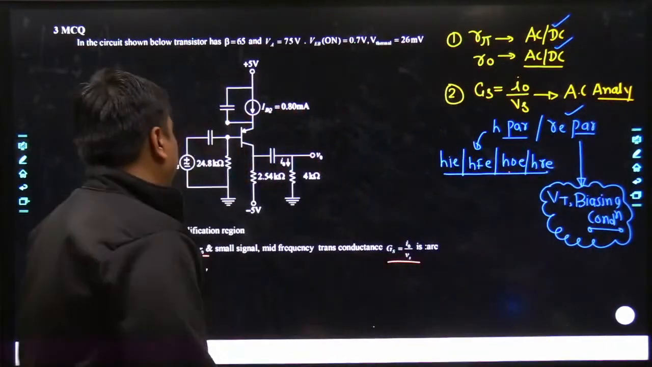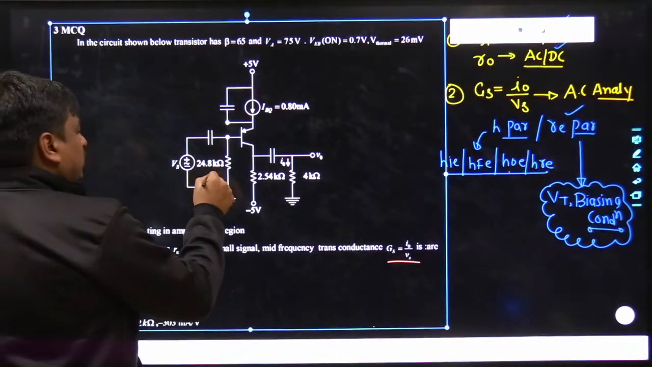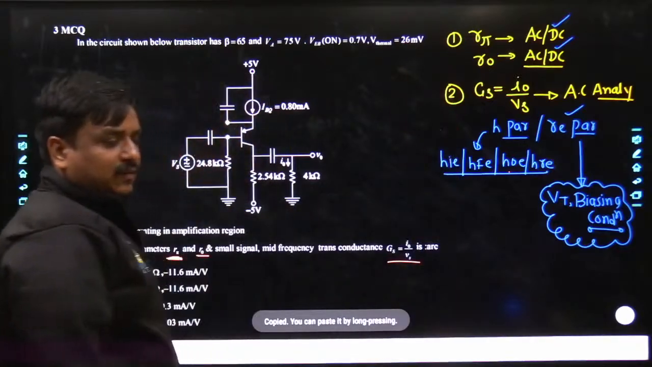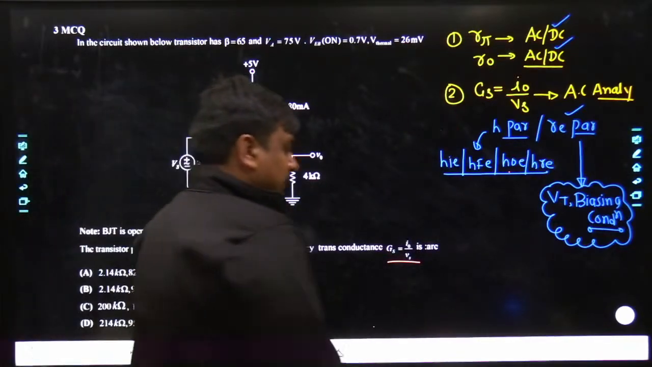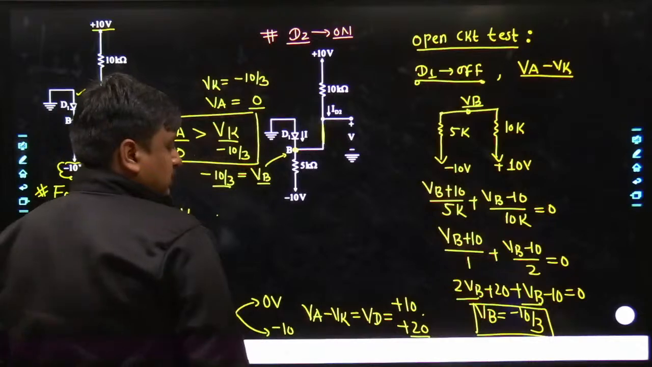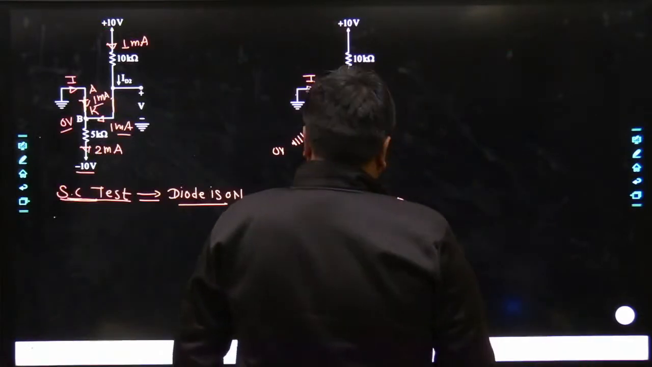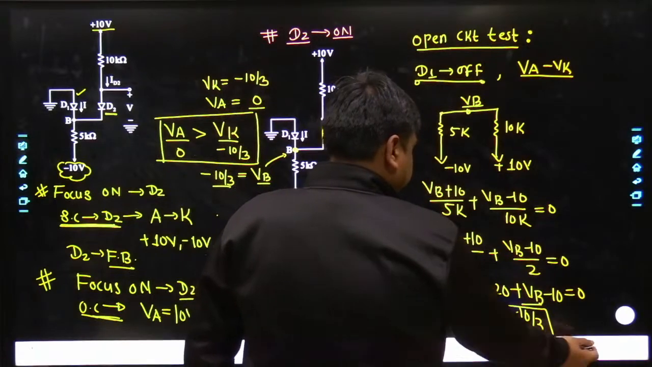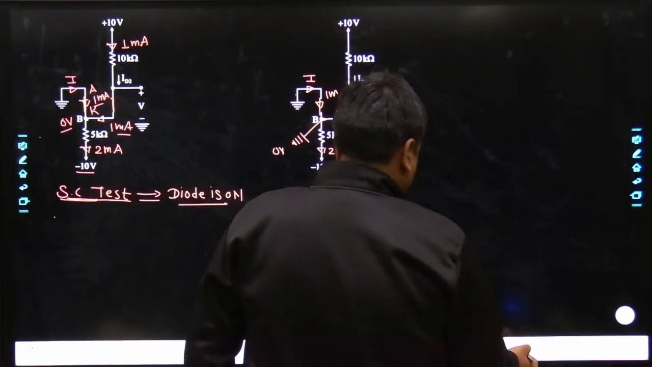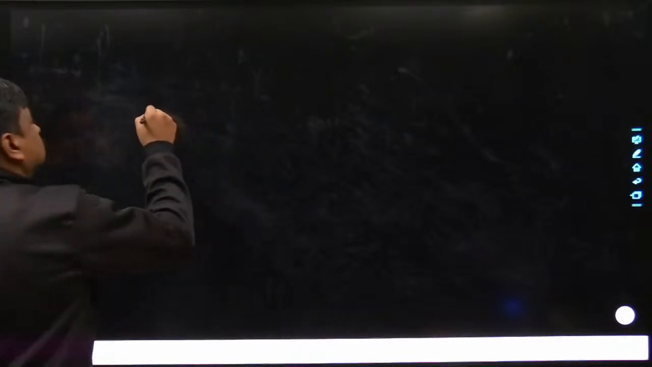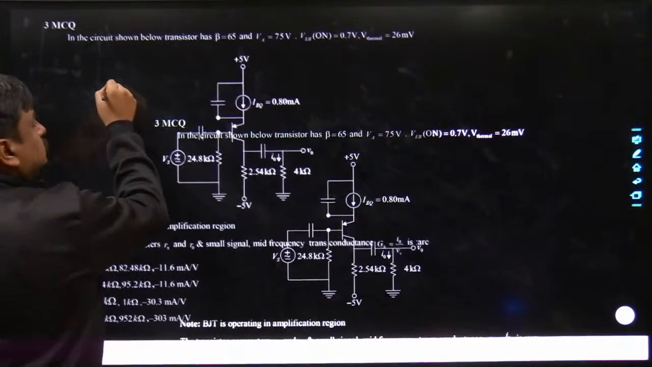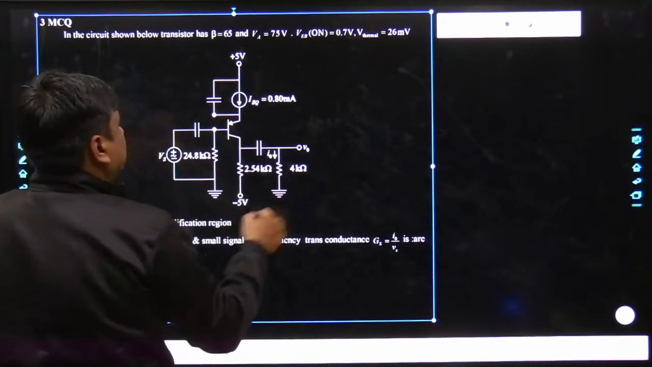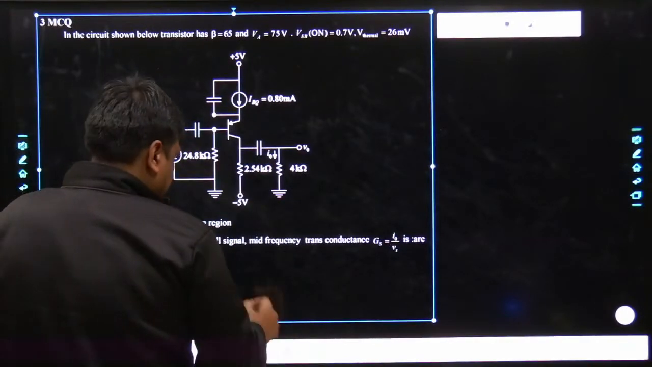Yes. So what I would do? I would just copy this circuit out. Let me copy this circuit. And first I would be calculating the value of R pi as well as R naught. Let me go to the next page. Just a minute. Just let me focus on this particular part. So let me do that.